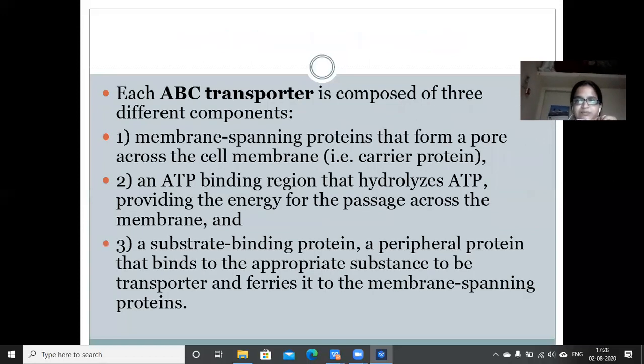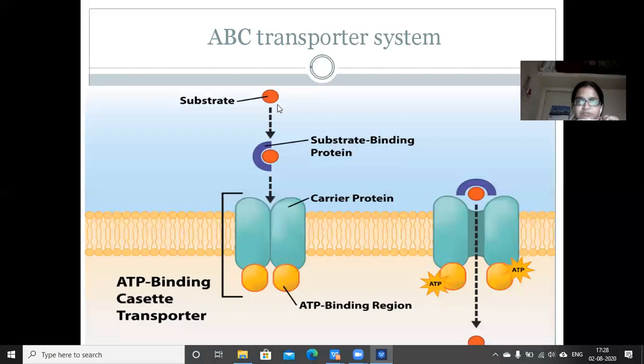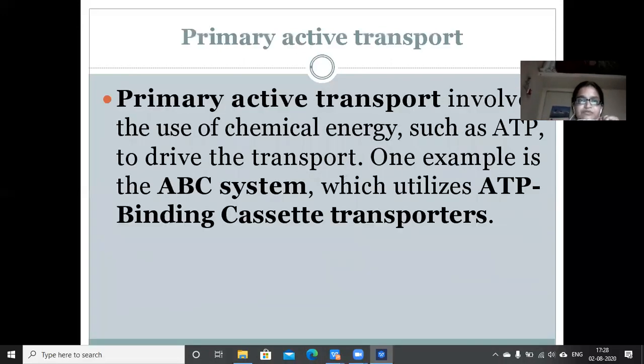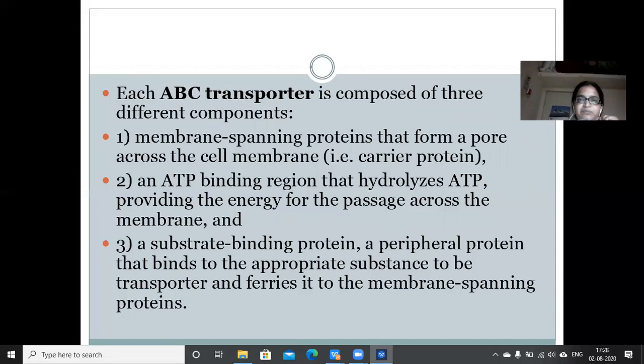So in this process, each ABC transporter is composed of three different components. How many components are there? Three components. First one is membrane spanning proteins that form a pore across the cell membrane, that is carrier protein.